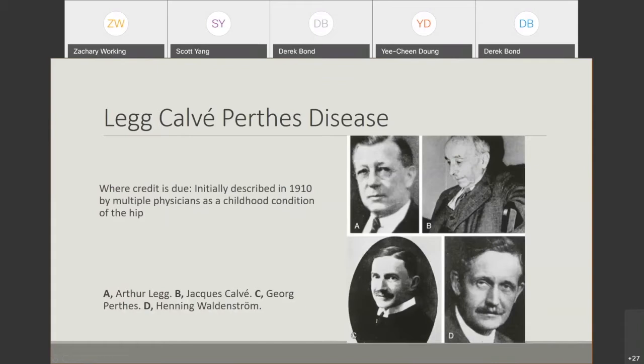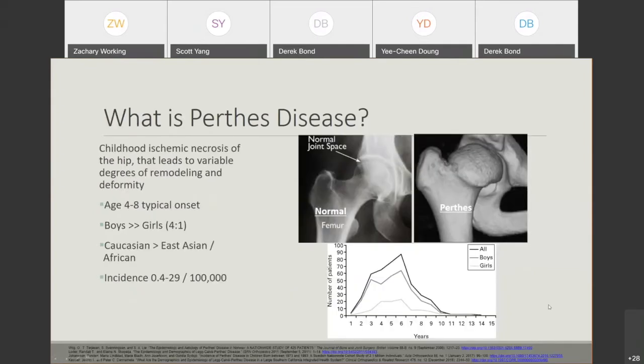Legg-Calvé-Perthes disease, there are multiple physicians who initially described this condition: Arthur Legg, Jacques Calvé, and Georges Perthes. And also Waldenström classified this radiographically. I'm just naming it Perthes for shorthand, but all of these physicians deserve credit for initially describing the disease in 1910. So what is Perthes disease?